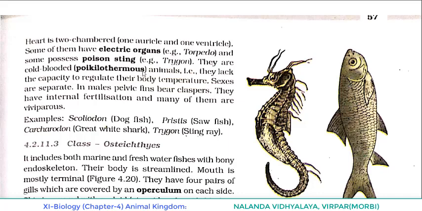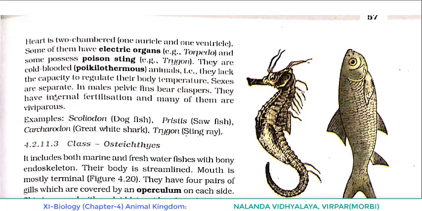Poikilothermus, that is commonly known as cold-blooded animals. So what are cold-blooded animals? The definition is given. They lack the capacity to regulate the body temperature. So who are known as poikilothermus? The organisms which lack the capacity to regulate their body temperature.